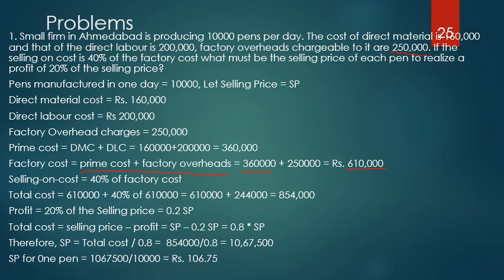Therefore the selling price for one pen is 10,67,500 divided by 10,000, that comes out to be 106 rupees 75 paise, or approximately you can fix it as 107 rupees. This is how normally the price of a product is set up. This is one simple example.